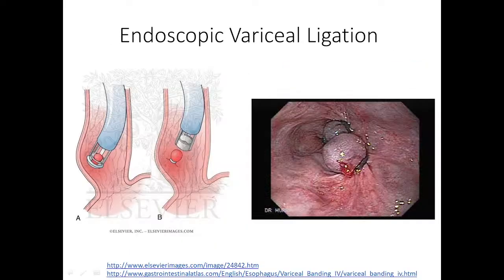Now, second one, this is the definitive measure. You will transport the patient to higher center where facility of endoscopy is available, and through endoscopy you can ligate these vessels from the base. Okay. So, vessel that is bleeding you can ligate this vessel. So, that is called endoscopic variceal ligation. Okay. You can also inject some sclerosing agent that causes hardening of the lumen of the vein. So, either you can do ligation of these vein or you can inject some sclerosing agent in this. Okay.